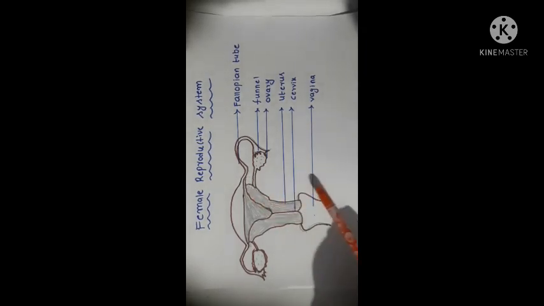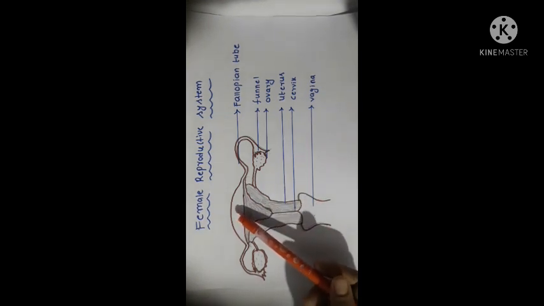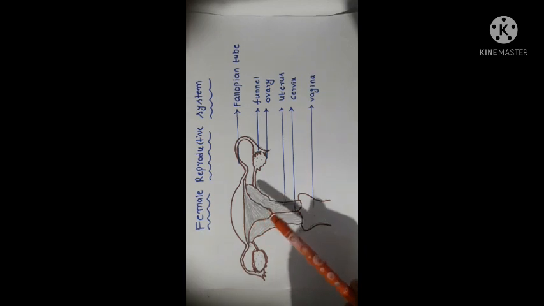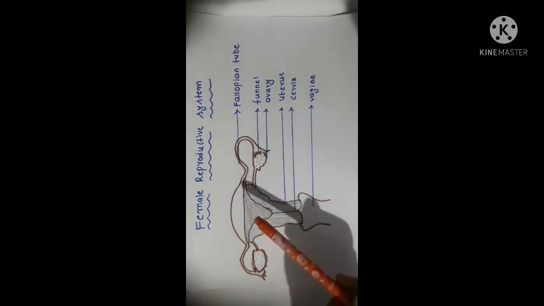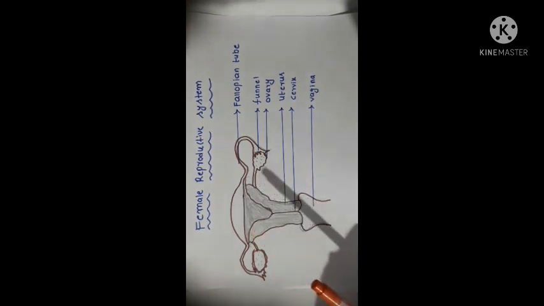These are the parts of the female reproductive system. Fertilization takes place here. Once again, the definition of fertilization: fusion of male and female gametes is called fertilization. After fertilization a zygote forms. The zygote develops into an embryo. The embryo forms a fetus. The third month baby is called a fetus. Okay.